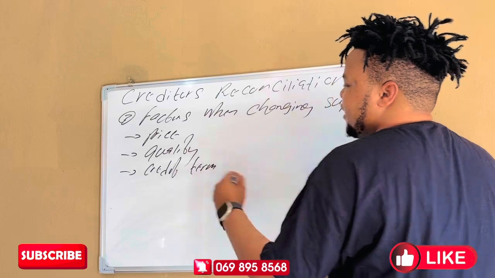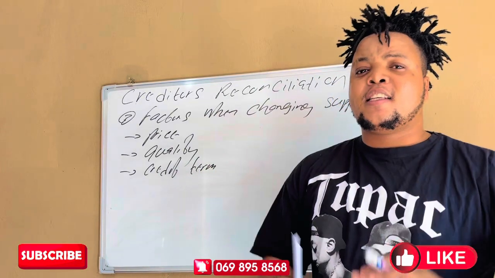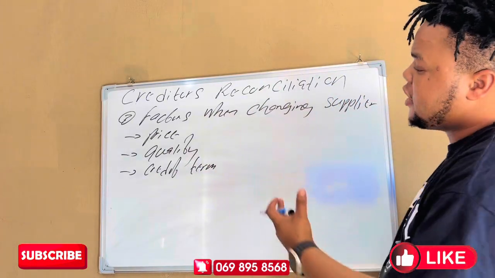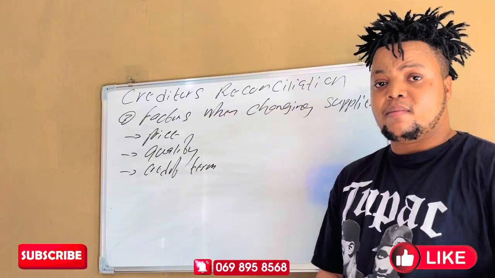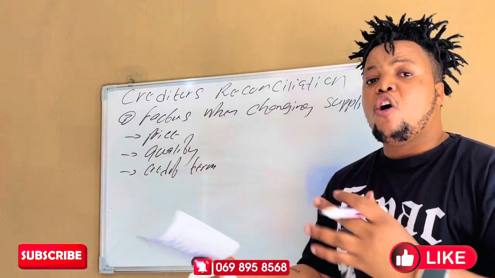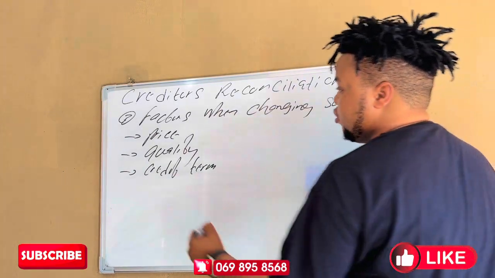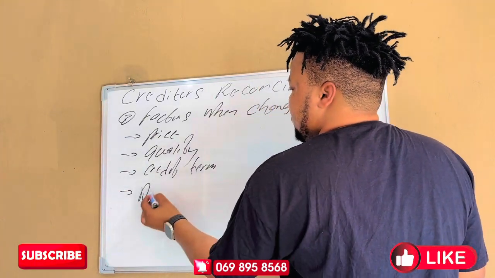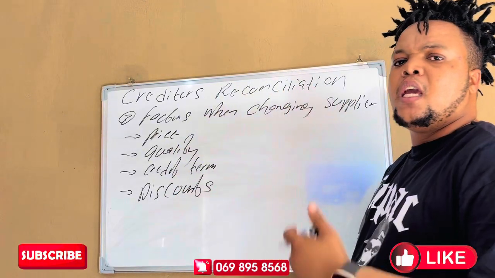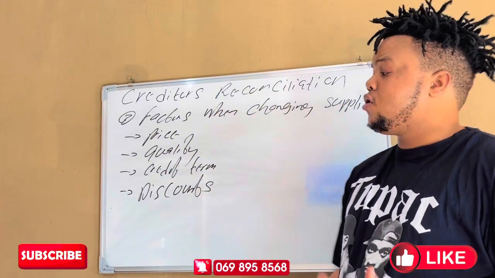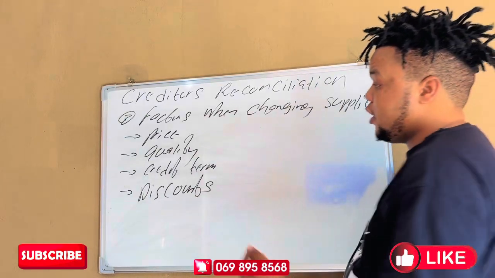I'm sure you have learned the credit term in the debtors age analysis. So the credit terms means how long they allow you to repay them. Do they give you 60 days or 90 days? It's very important also. And the other thing you must also check: do they give discounts on early payments? Very important to consider that.